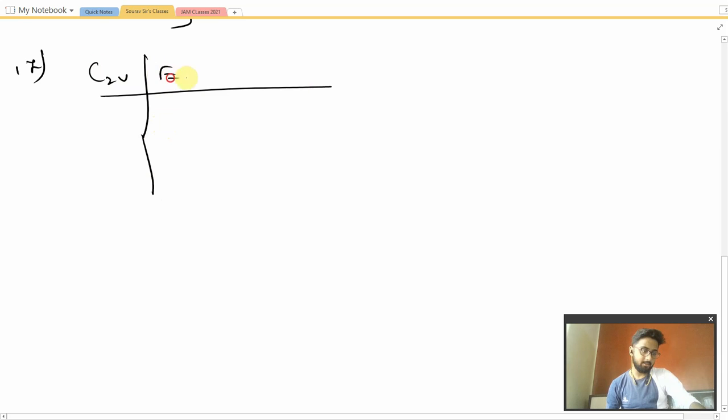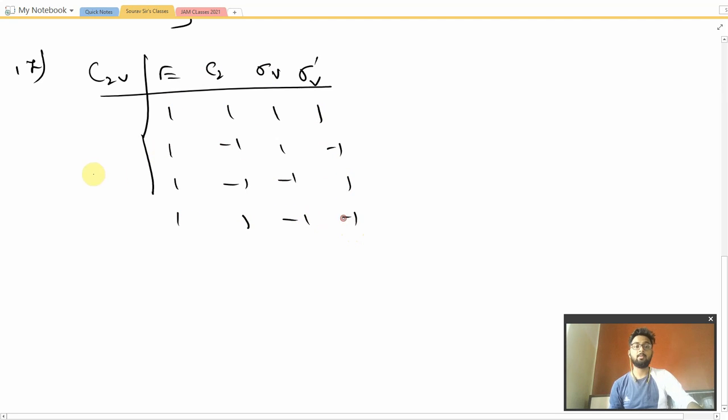The headings would be E, C2, sigma V, and sigma star V. The values will be 1, 1, 1, 1; 1, 1, minus 1, minus 1; 1, minus 1, 1, minus 1; and 1, minus 1, minus 1, 1. This will be the exact irreducible representation of the C2V compound.